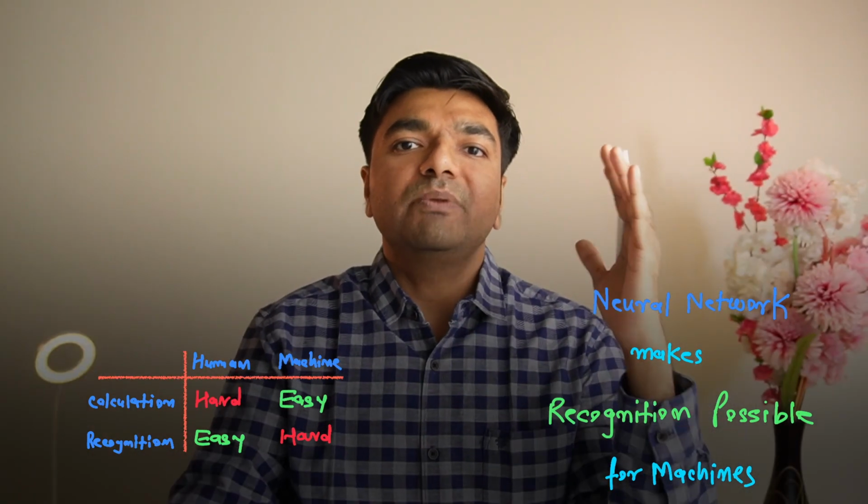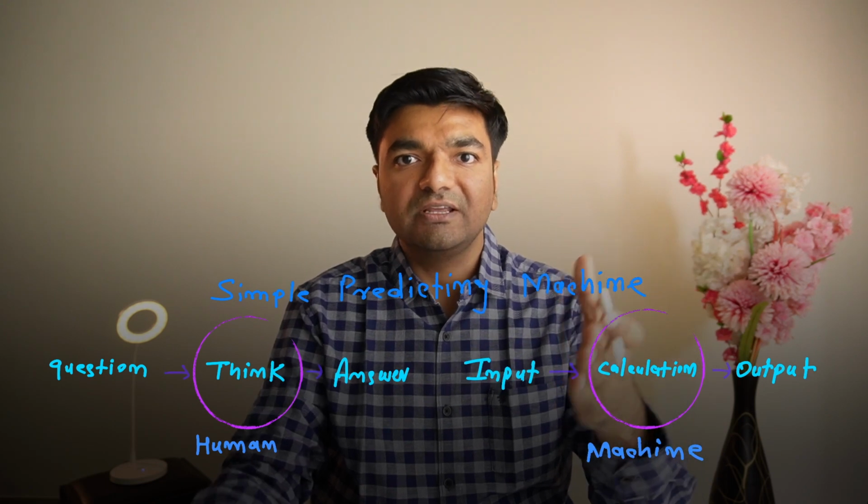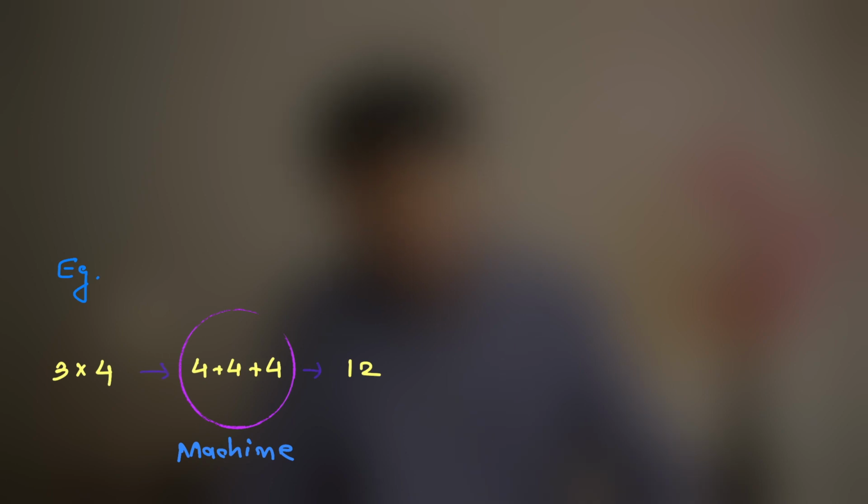So let's make a simple predicting machine. A human has a question, thinks on it and gives the answer. In the same way, a machine has input, does a calculation on that and gives output. Now take this example, 3 times 4. If we give this to the machine as an input, it does some process on that and gives the output. A similar kind of thing we want to create.